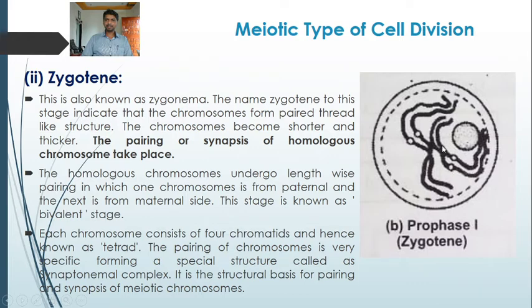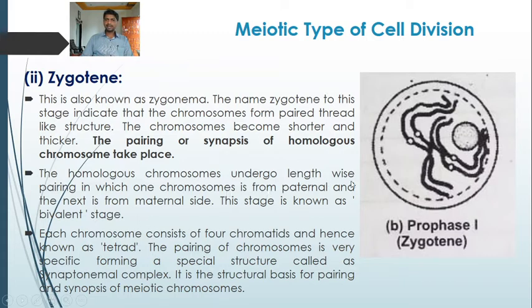So these are the homologous chromosome pairs. Here we can see two pairs. How many chromosomes are there? There are four chromosomes, two in each pair. These two chromosomes are homologous chromosomes. They are identical in their structure and length, and the position of the centromere is also the same. So we call these homologous chromosomes. These homologous chromosomes come close to each other, pair, and form a paired thread-like structure in zygotene.